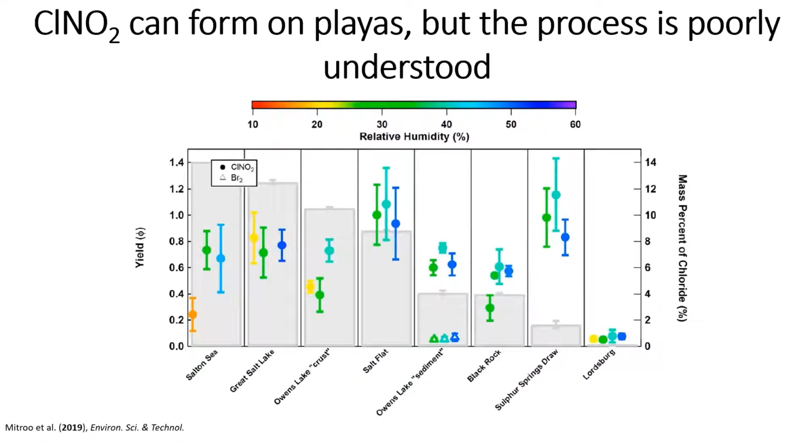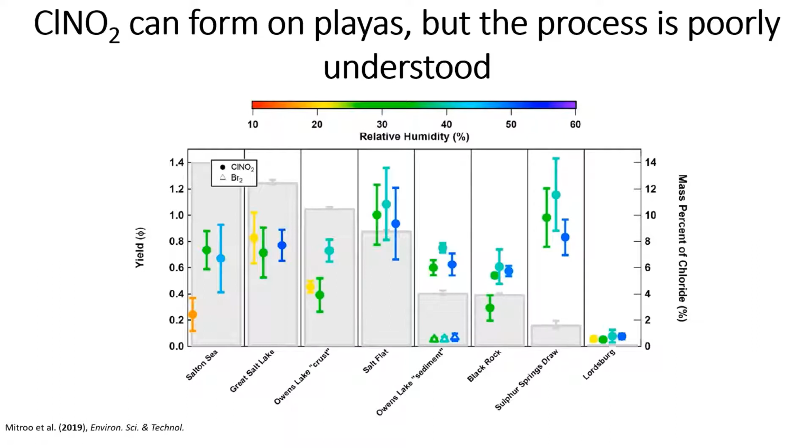So if you think about this figure a little bit, there are a few weird things that jump out. So first of all, most ClNO2 research focuses only on halite or sodium chloride as the primary source of chlorine. And as I mentioned, halite only deliquesces at about 60% RH. And you need the particle to be deliquesced in order to form ClNO2, but in this figure, we see ClNO2 produced at relative humidities as low as 15%.